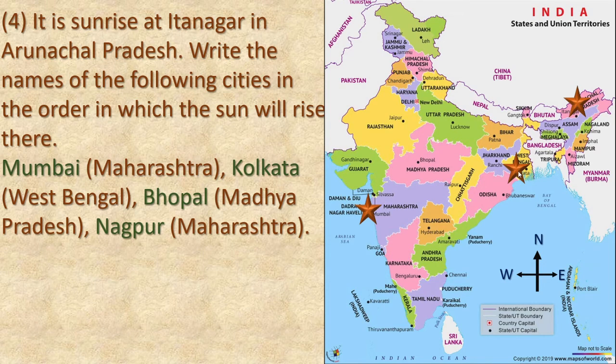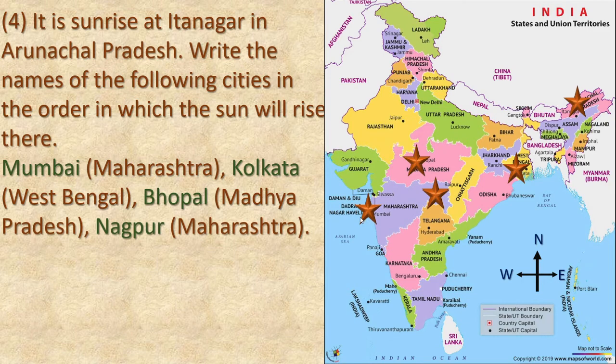Then next is Bhopal. See, this is Bhopal. This is the capital city of Madhya Pradesh. Okay. And now the last one is Nagpur. Again, it is there in the Maharashtra. It is the second capital of Maharashtra. Okay. Now we have located stars at each city given.